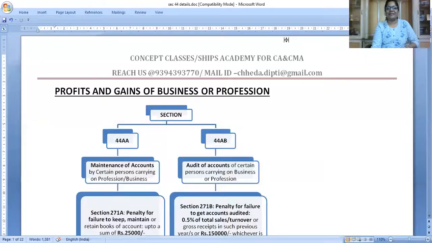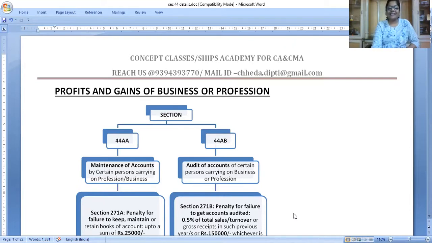So, gist of all the section 44. Take lots of notes. Just pause the video and take lots of notes so that you are comfortable reading it one day before the exam, right? So now, business and profession head, I call it the bread and butter for we chartered accountants, right or not?